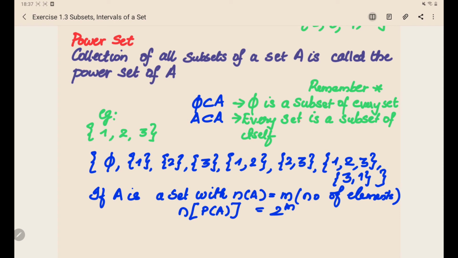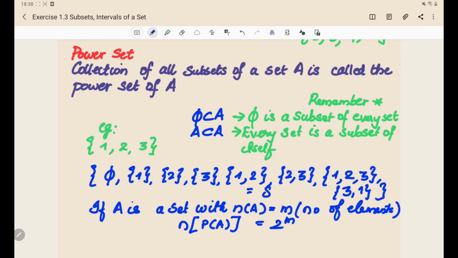So if you write the subsets of the set {1, 2, 3}, what do you get? First, the empty set, that is a subset of every set. Again, {1} you can write as a subset, {2} you can write as a subset, {3} you can write as a subset. Again, you can group together two numbers and write them as a set. So {1, 2}, the next set would be {2, 3}, the next set would be {3, 1}. And the last and final, every set is a subset of itself, so {1, 2, 3}. You can count 1, 2, 3, 4, 5, 6, 7, 8. So there are 8 elements in this set.